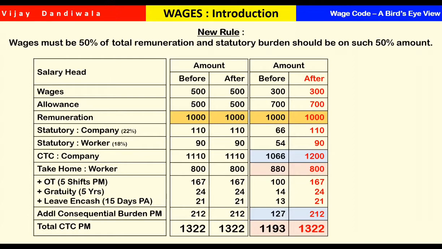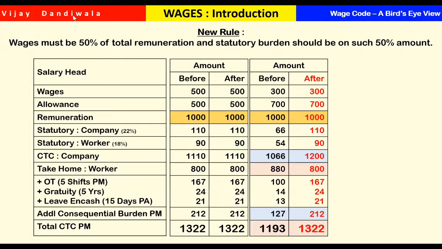So here also, if you see, the CTC remains the same. Why does it remain the same? Because wages and other allowances are equal, and the consequential burden will be attracted only on 500 rupees. Now, after deduction, because the employees' contribution, ESI, provident fund and all, will also be deducted, his take-home salary will be 800.